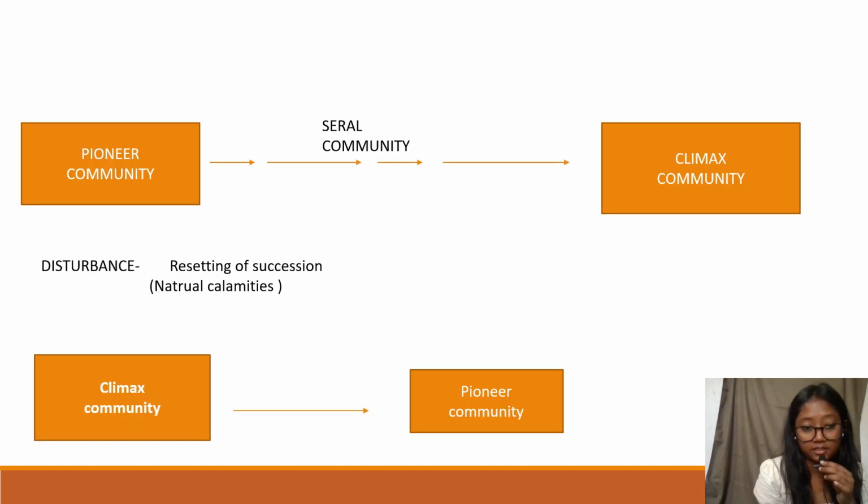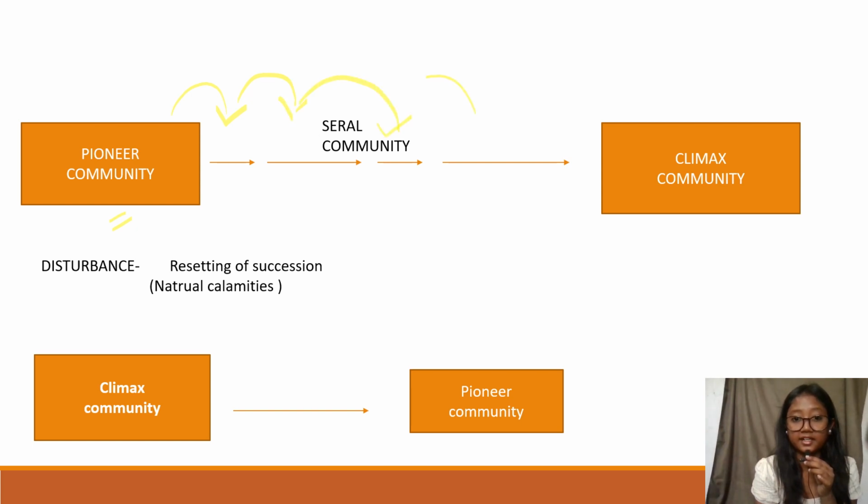So this is the diagrammatical representation of ecological succession. The first community is called the pioneer community. Then it is replaced by another community, then another, and another, and at last the climax community forms, the strongest and last community. The ones in between are called intermediate communities, or serial communities.